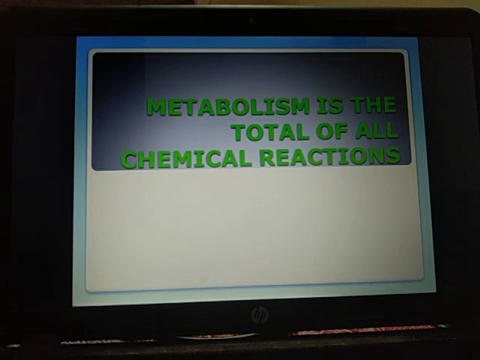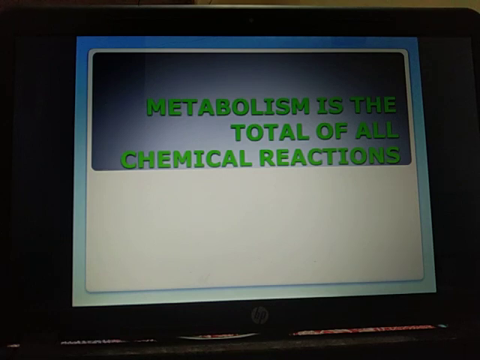Now, metabolism is of two types, catabolism and anabolism. Anabolism includes all the building up reactions. It is also called constructive metabolism since it involves the synthesis of complex substances from simpler ones. For example, synthesis of organic compounds from carbon dioxide and water during photosynthesis, formation of starch from glucose, production of protein from amino acids, formation of lipids from fatty acids and alcohol. Energy is stored as potential energy in the process.